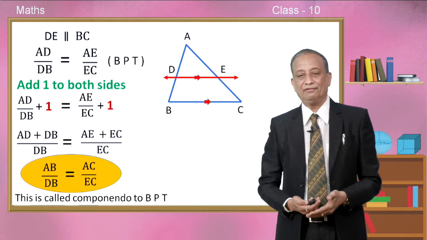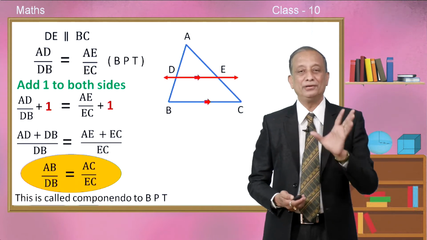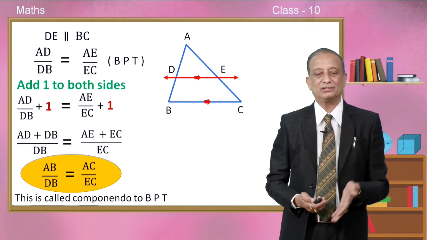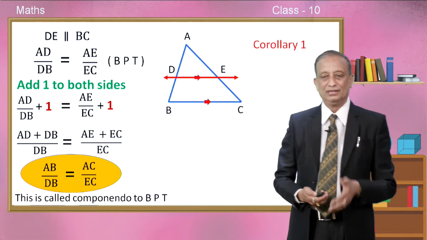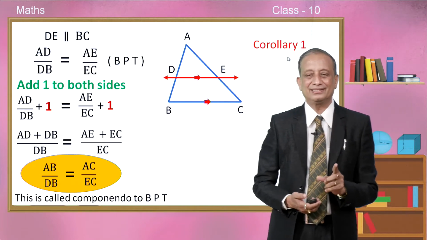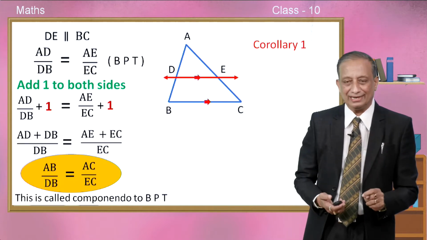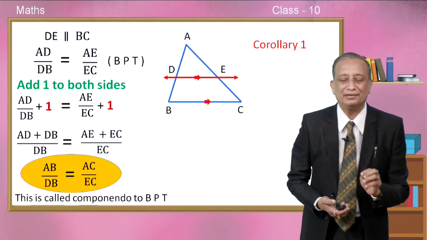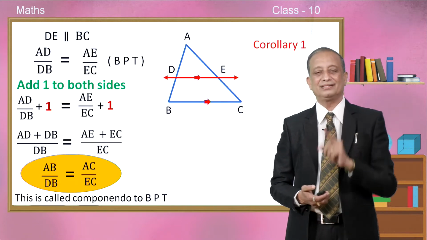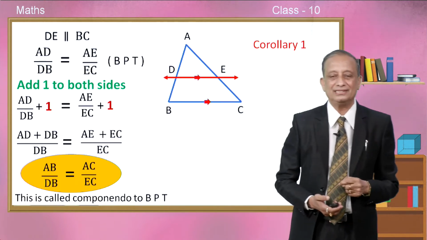In the ratio and proportion chapter, this is called componendo. So, adding 1 to both sides is called componendo, and this is called componendo applied to BPT. So, children, from here onwards, shall we recognize this as corollary number 1 to BPT. In future classes, we will just say because of corollary number 1 to BPT, immediately you must recall this figure and this result, that is AB upon DB is exactly equal to AC by EC.